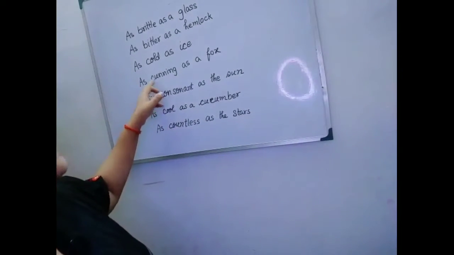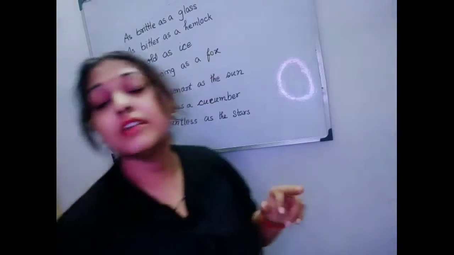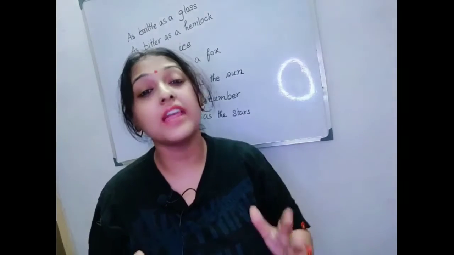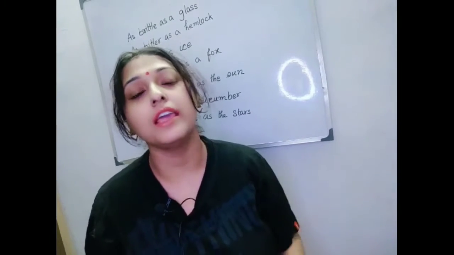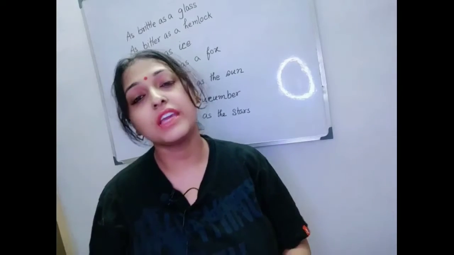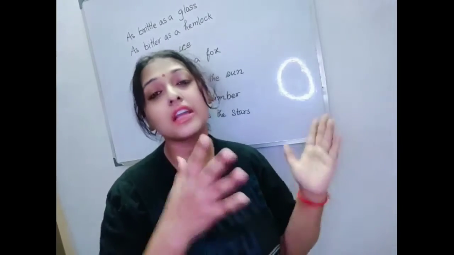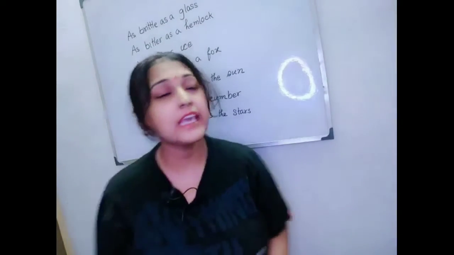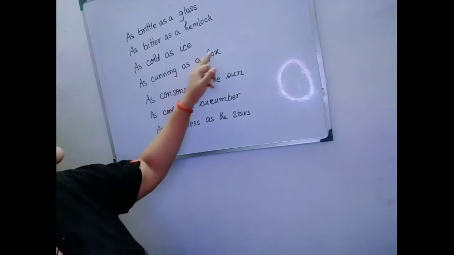Next one is as cunning as a fox. What is cunning? Cunning means very clever. We know the fox is a very clever animal in the forest. So we can compare any clever or cunning person with the fox. Then we can say as cunning as a fox.